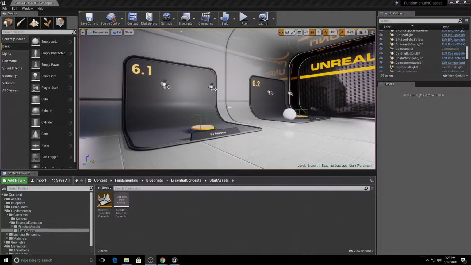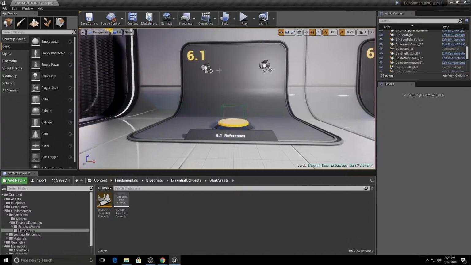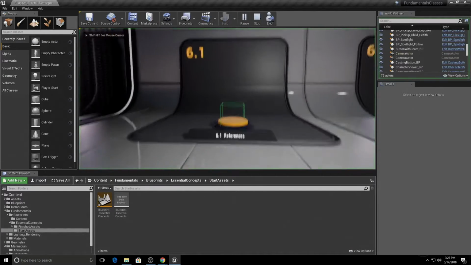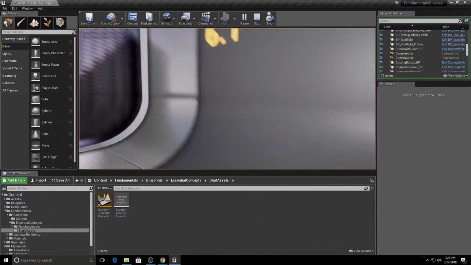So here we are inside of the editor, and we're going to take a look at a couple of examples with regards to references inside of UE4. So let's look at 6.1 here. We have a button here, and we have a couple lights up here. When we go over the button, we want to turn on one of these lights. So if we play in the editor, and we approach the button, and we go over it, nothing happens. None of the lights come on.